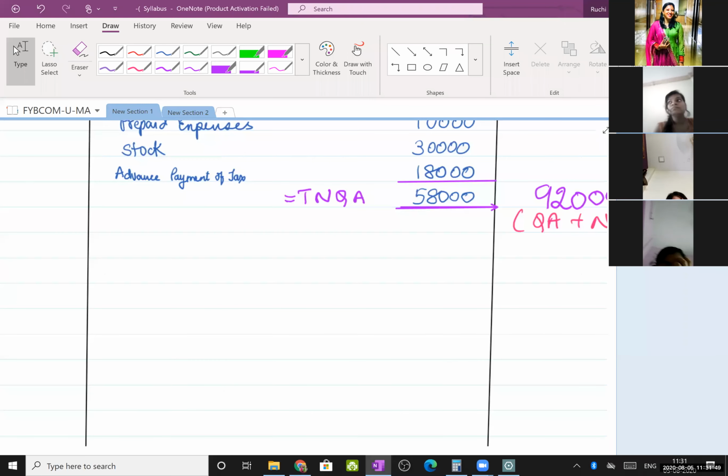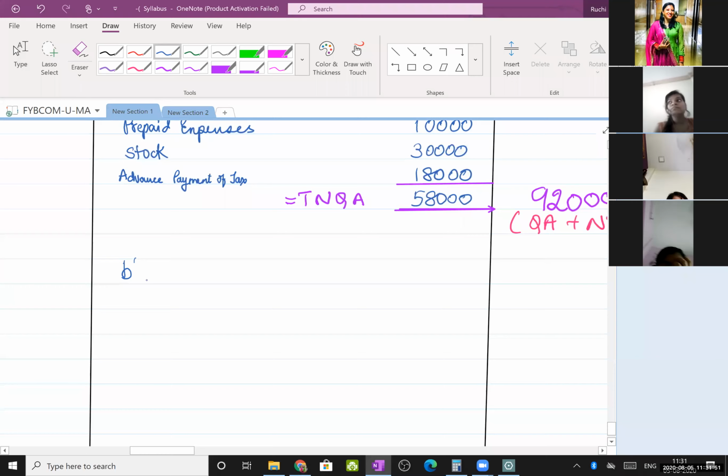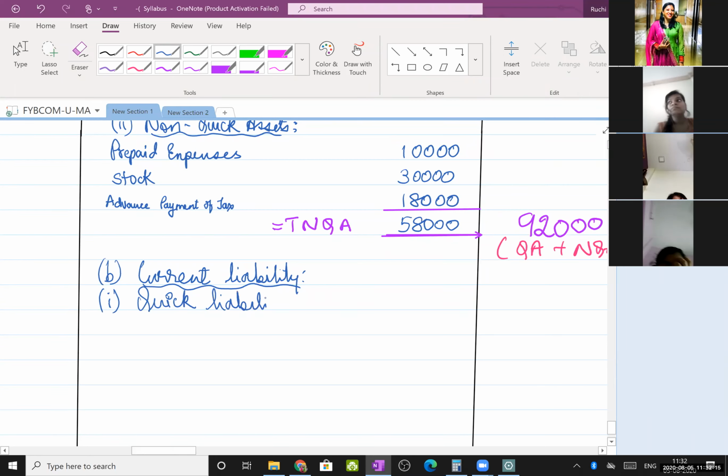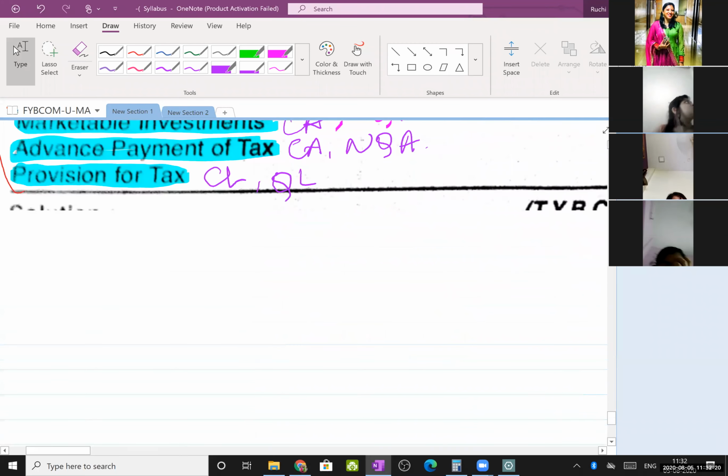Current liability. Here, this will be next, current liability. In current liability, first is quick liability. In quick liability, let us see first.